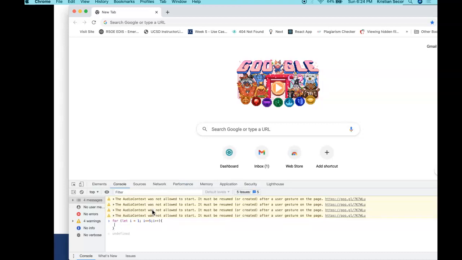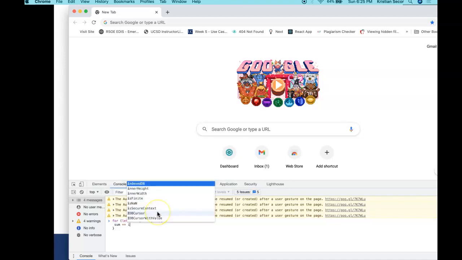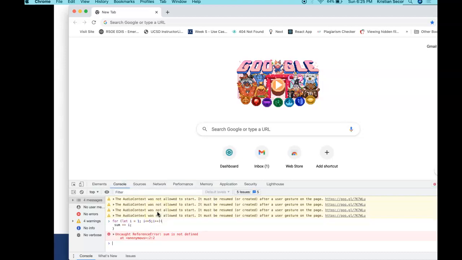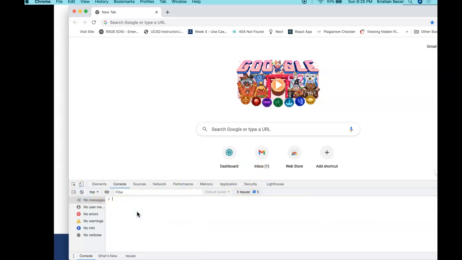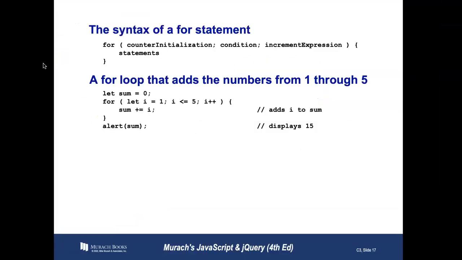Sometimes I get a little tired of PowerPoint, and what I want to do is do sum plus equals i. And then down here below, I can alert. I can always declare sum before this. So I'm going to copy this, and we're going to kill off this, and we'll do let sum equals 0. I'll do that because sum would have the value. And then when I hit enter, you see 15 there. So that is a way you can test the code live on your developer tools. Now back to this lecture.